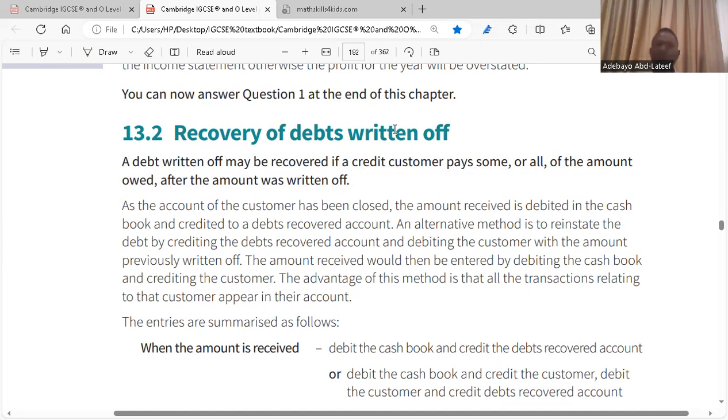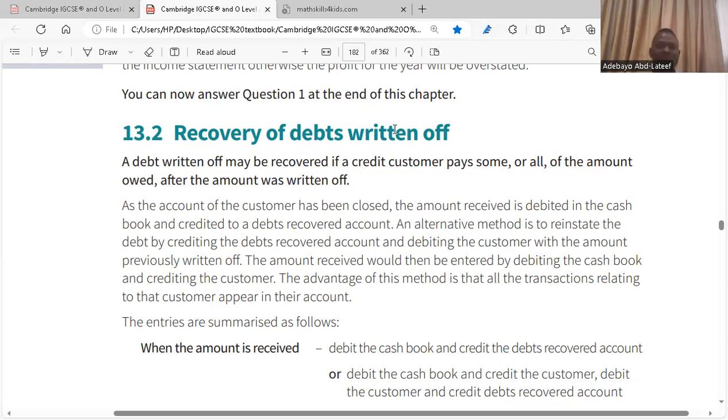What will you do? How do you post these accounts now? Note, you have closed the customer's account already, and you did the irrecoverable debt as bad debt written off on the credit side. So that account of that customer is done. Now, how do you post it? Because it has to have two entries too. The two entries are one, the irrecoverable debt account that has a debit entry will now have a credit entry as recovered debt for that amount. That irrecoverable debt account is balanced.